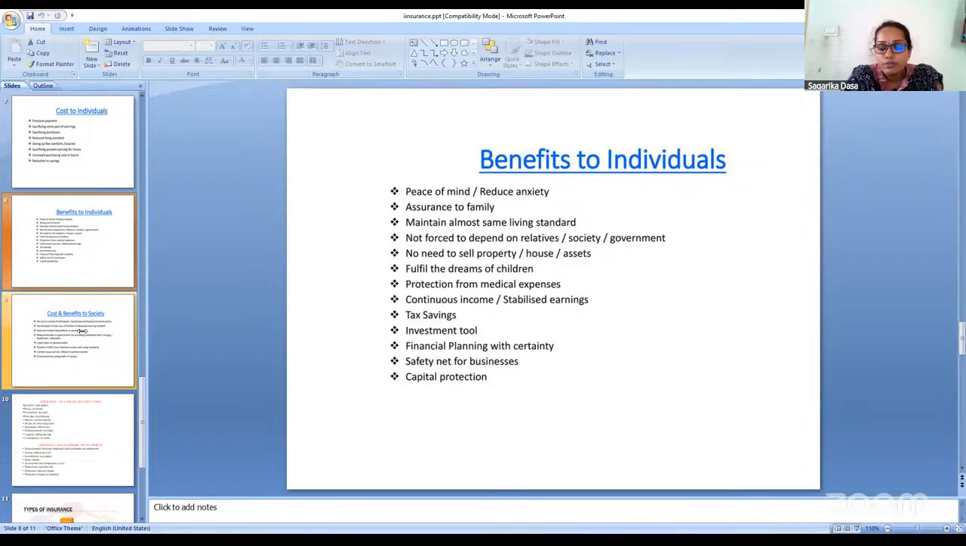With the help of insurance, the capital will be protected. Today you are investing, it will be gathered as a lump sum amount, and in the future it will be protected. Your capital will be increased. In this way, capital protection will be given to individuals. So these are the benefits which individuals are going to receive.